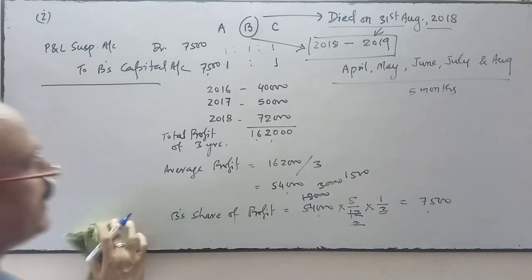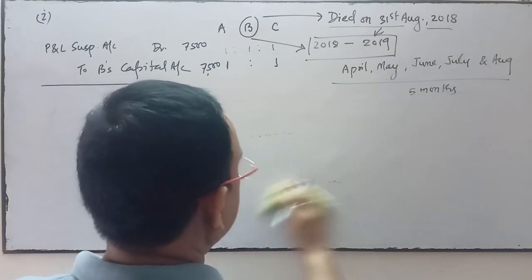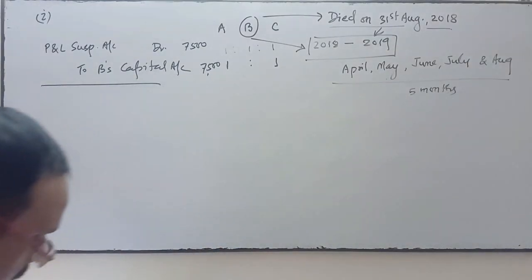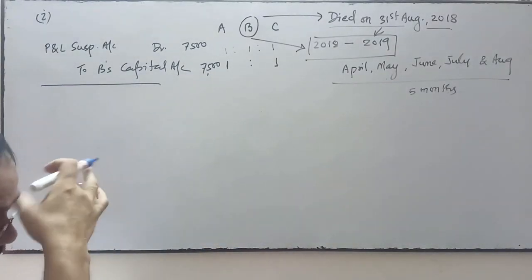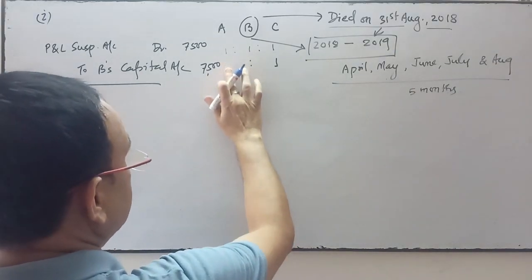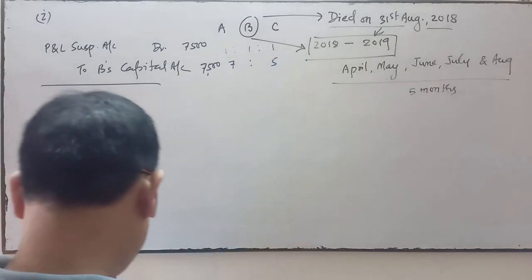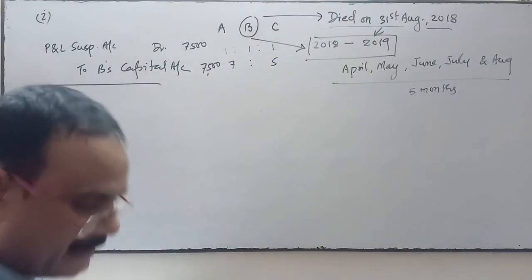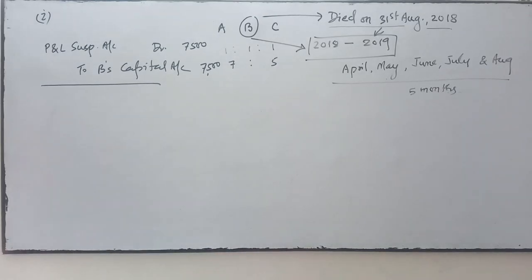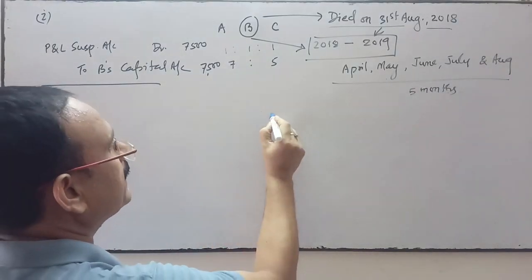But in case number 2, it has given that there is a change in the profit sharing ratio between A and C. It means between A and C the profit sharing ratio has changed to 7:5. In this case, when the profit sharing ratio in future will be changed, then we will calculate the gaining ratio.